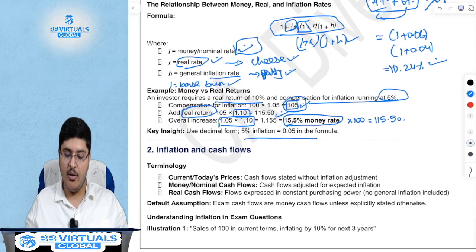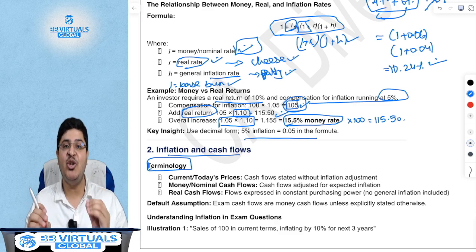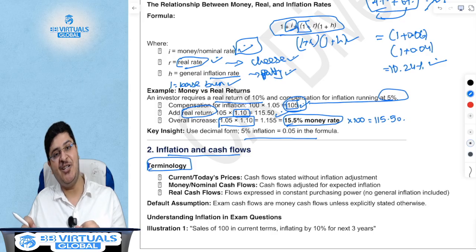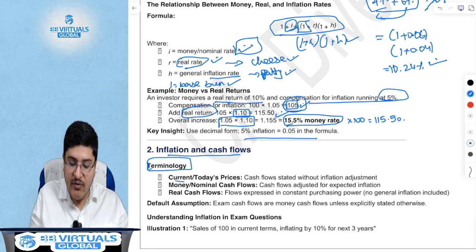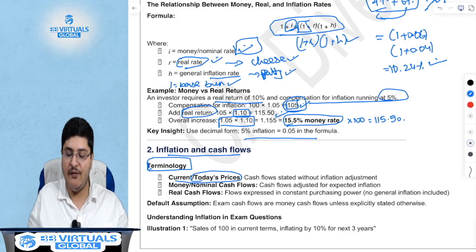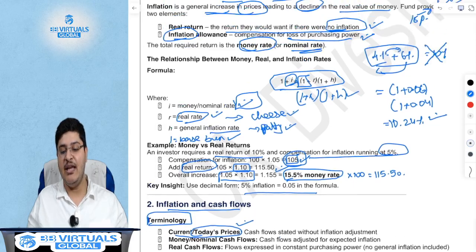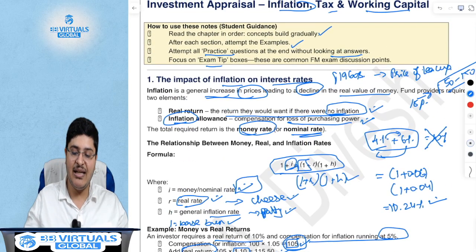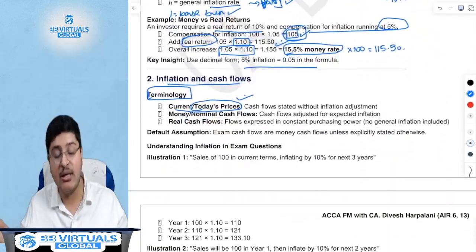Now, in the exam, there will be different terminologies given. And like I said in chapter 3 as well, in the ACCA exam, it is equally important to know English as it is important to know the finance concepts and maths. Why? Because if they mention that a particular cash flow is stated in today's prices, what does that mean? If they were to say that tea is stated at 1960s prices, then it would be stated at 15 paise, not at 50 rupees.